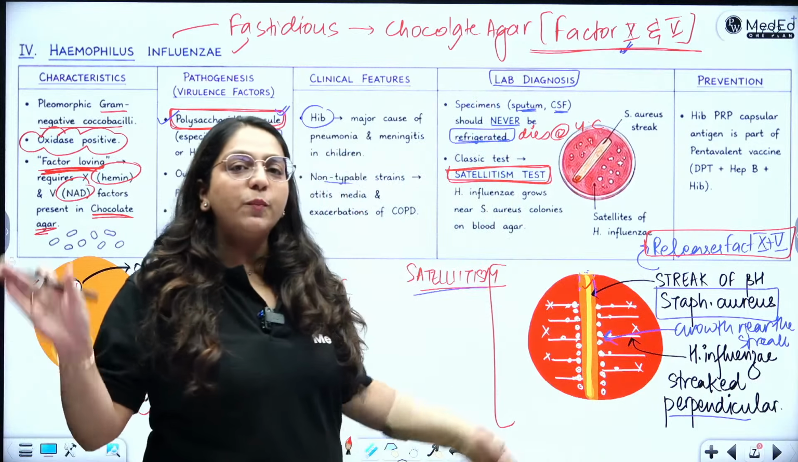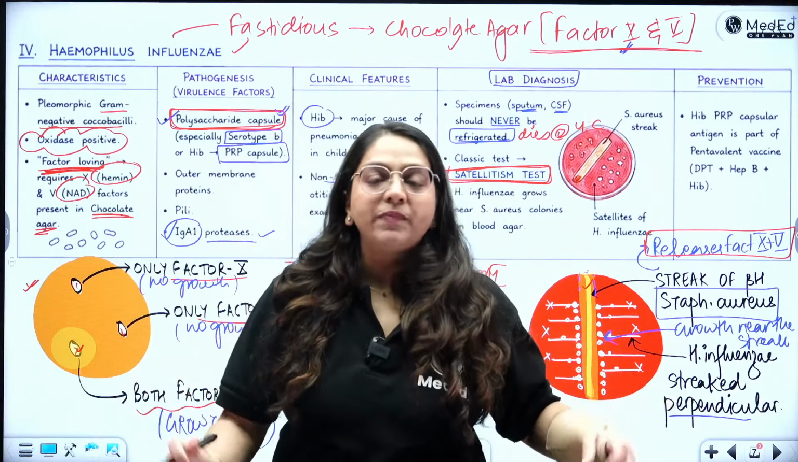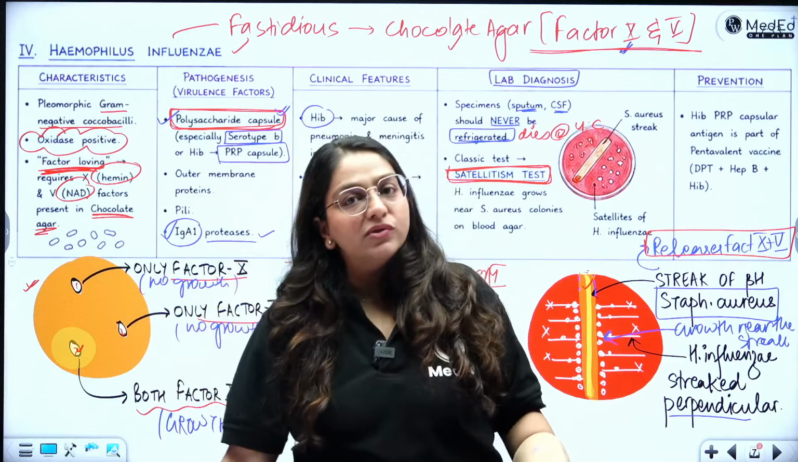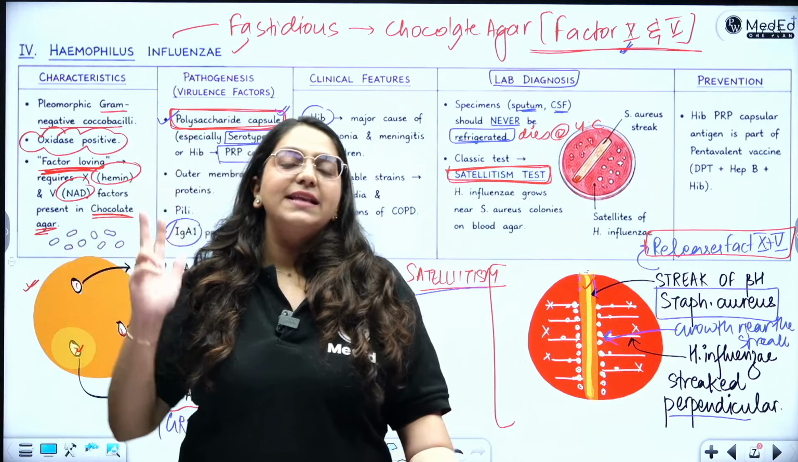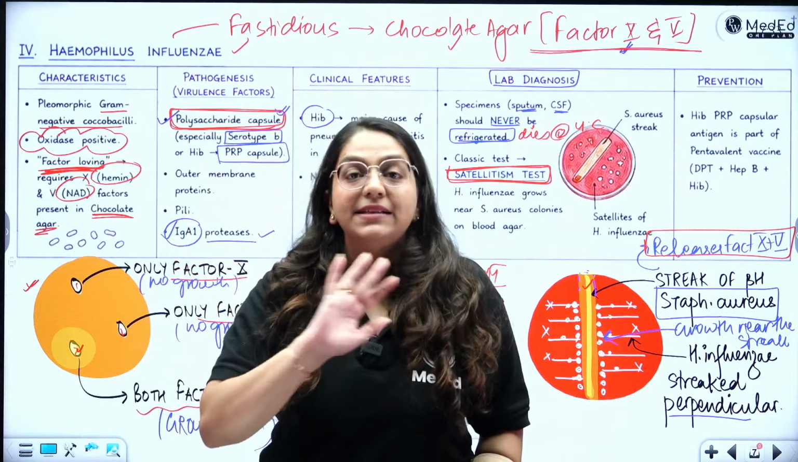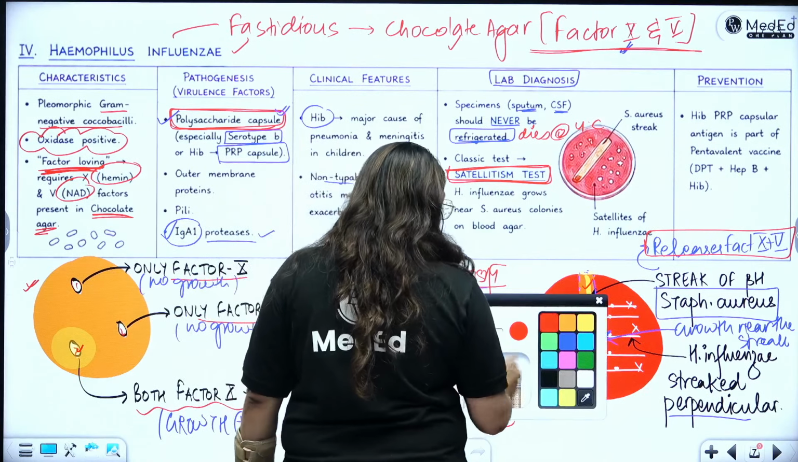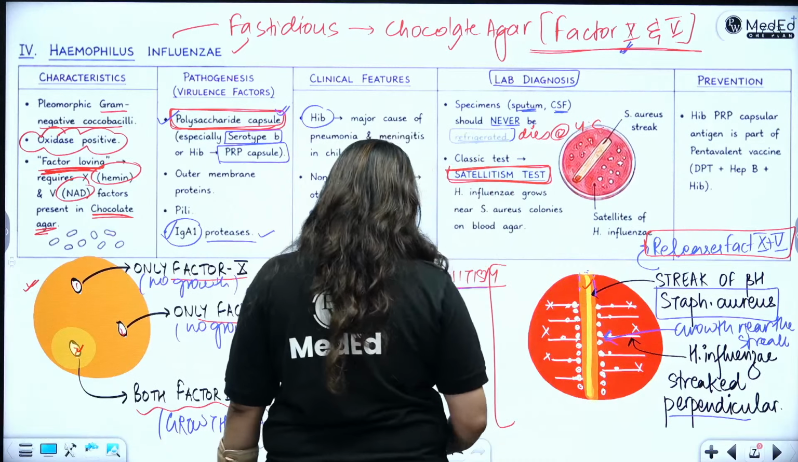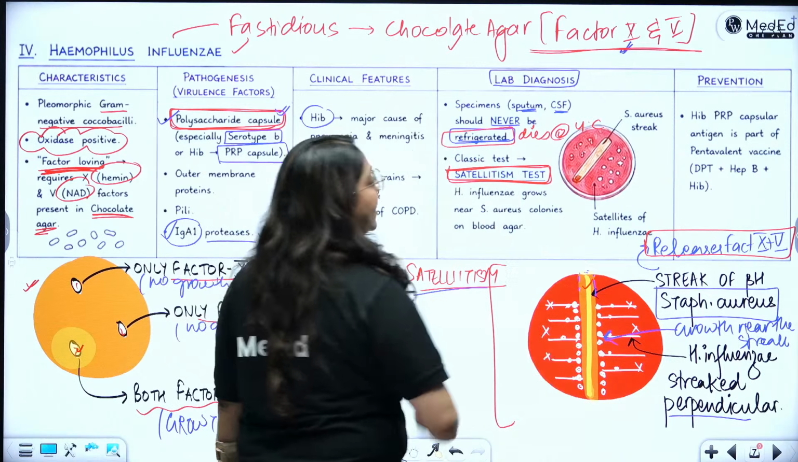However you're providing it factor X and V, that is where H. influenzae will grow. And this is what you will write in the lab diagnosis. 3 points you will write: chocolate agar, satellitism, and factor X and V requirement test. That's it. And please write and highlight the point of never refrigerating the samples of H. influenzae. Highlight it to gain marks.